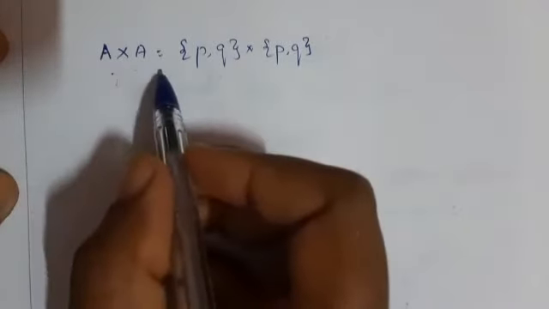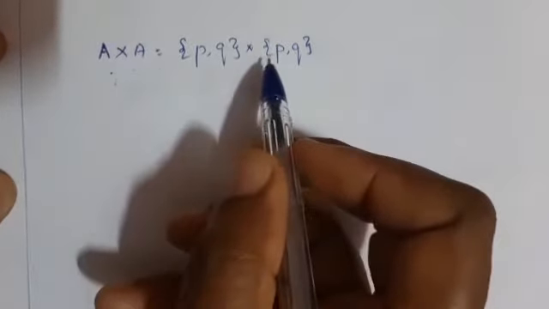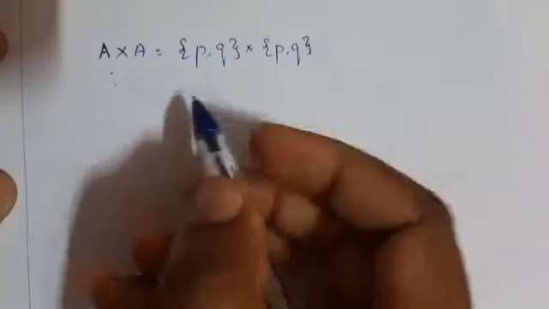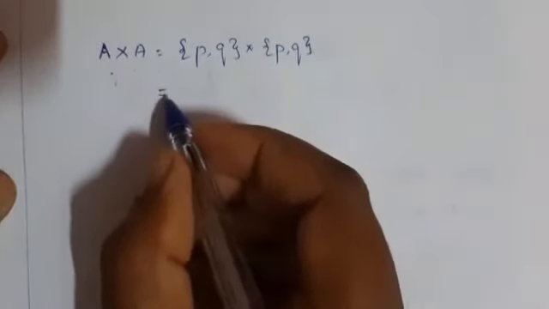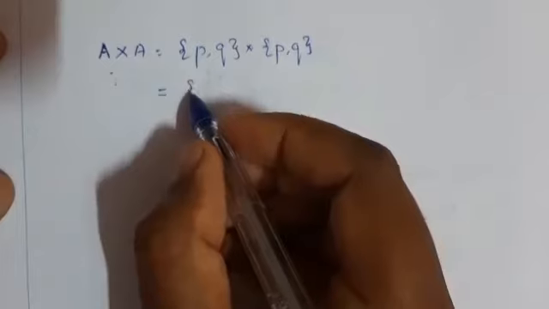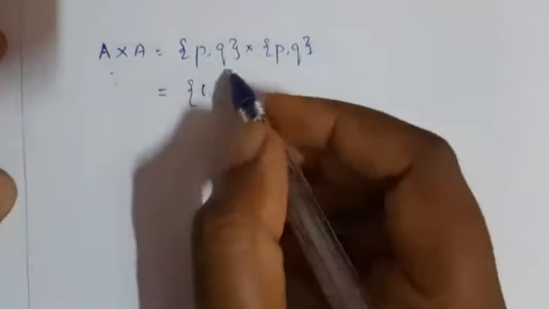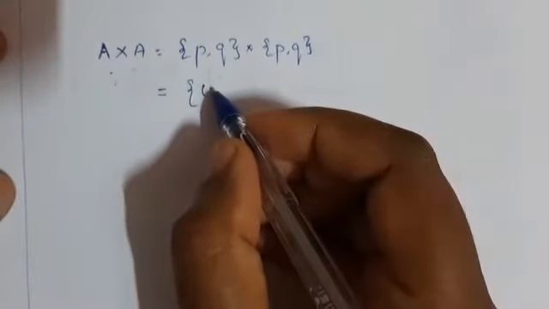Now find A cross A. Write the A set cross A set. That is equal to, you will get the same elements because these two sets are same.